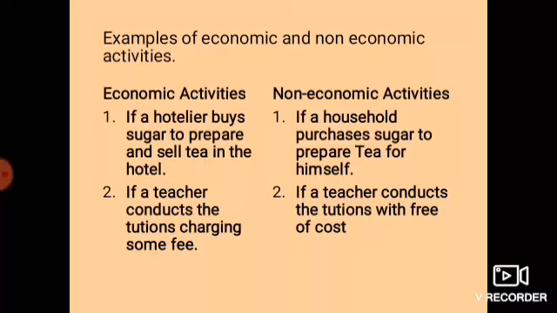How can I relate the same thing with a non-economic activity? You can look here. If a household purchases sugar to prepare tea for himself, the same thing. The household will go to a shop, pay the money, and take the essential items needed to prepare tea. But it is to satisfy himself. So, is he getting any income for it? No. So it is a non-economic activity. Here also he purchases, production and consumption are there, but there it is an income. There he is doing it to earn his living, but here, no, it is just to satisfy his want.